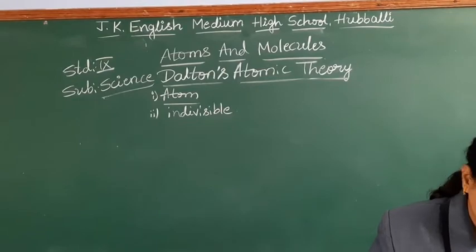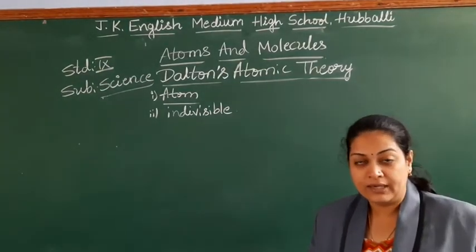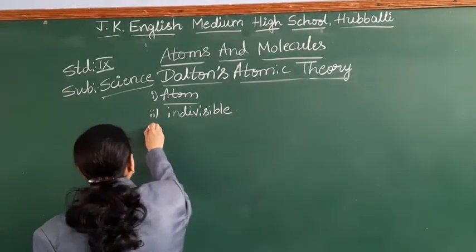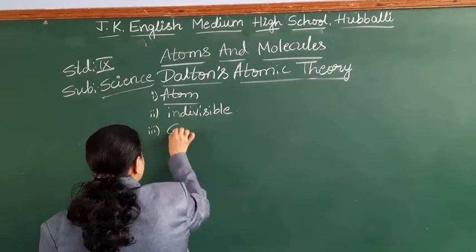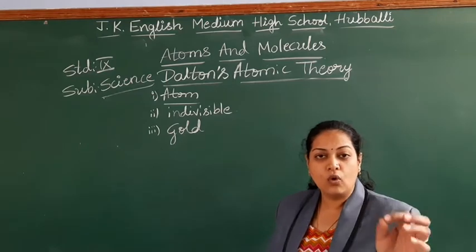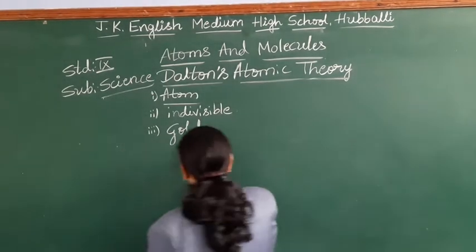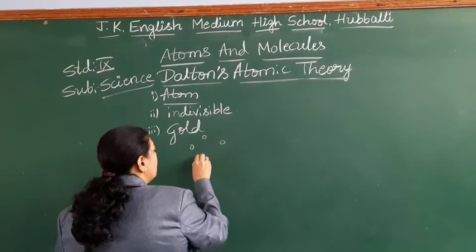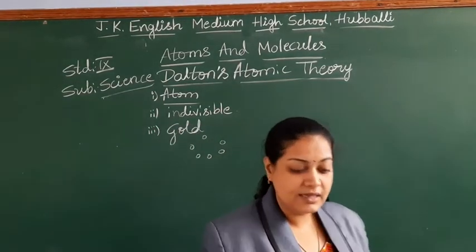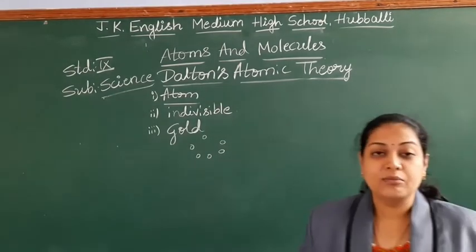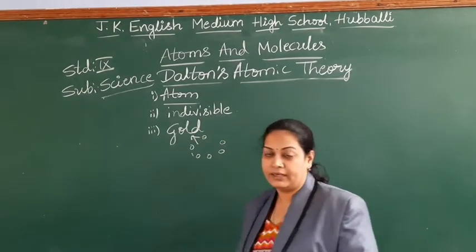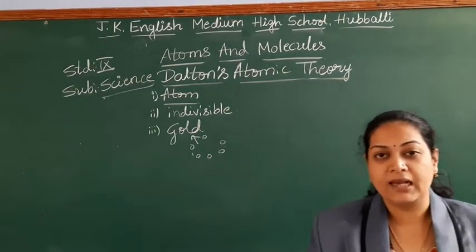The third one, atoms of a given element are identical. Let us take the example of gold, students. Gold is one element, and the size, everything will be similar because these are all of the same element. Identical means same element.